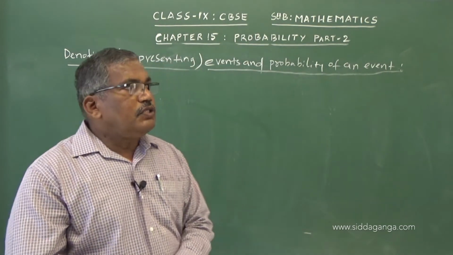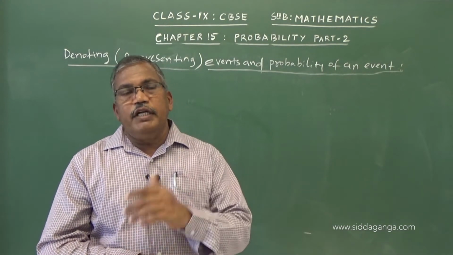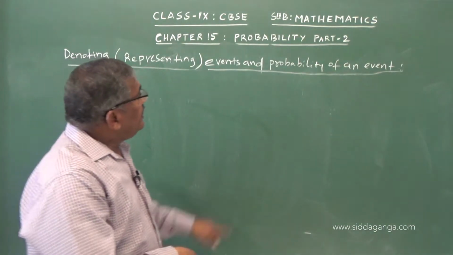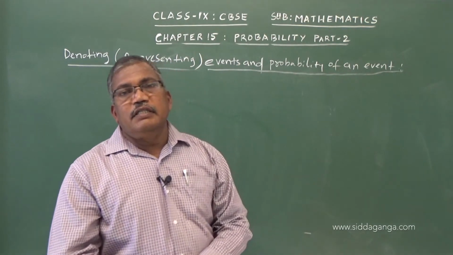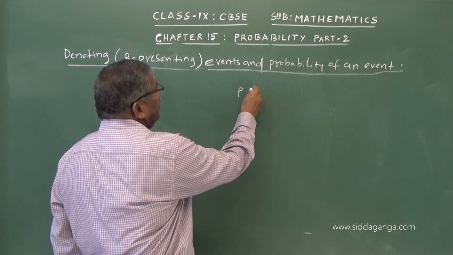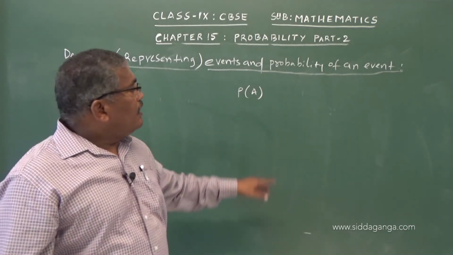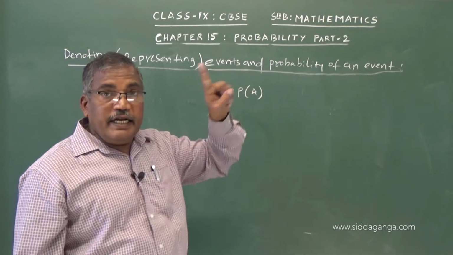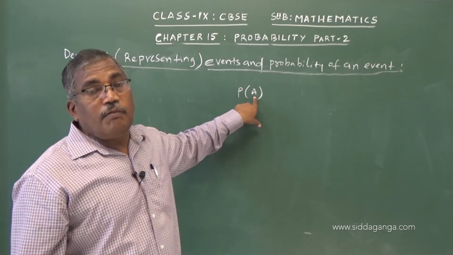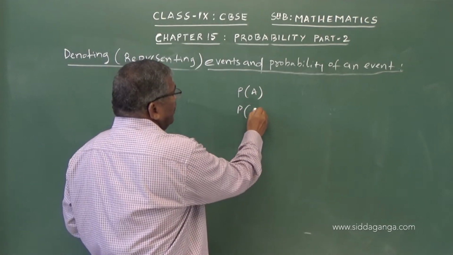So what we do is we name them as, say, A, B, C, D, or E1, E2, etc. And the probability of an event is represented by P. So therefore, if I say P A, and if A represents the head on top, then we read it as probability of head on top. So we represent it by PA or P.